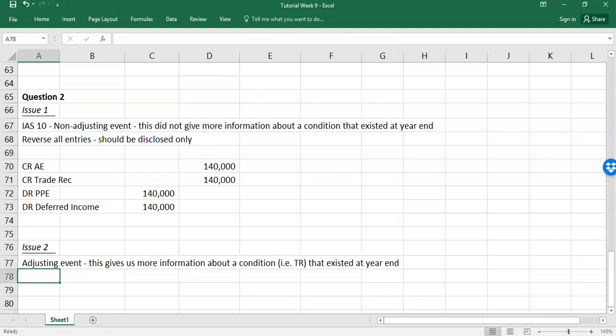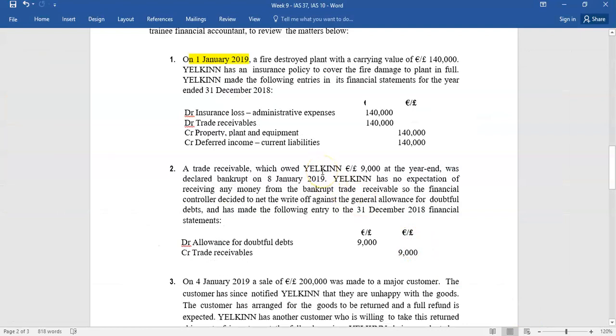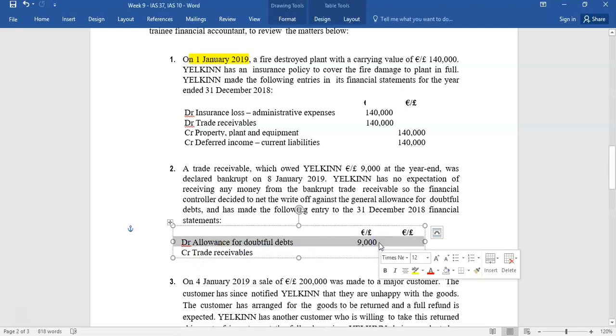So that's the difference here, is this money was owed at the year end, and we know 8 days later the company was declared bankrupt. So more than likely under IAS10 we say that company was a bad debt at the year end. So you do adjust the accounts, you don't just disclose it. What's wrong here is when you have a bad debt, you don't hit it against the allowance for bad debts, you put it against bad debts directly.